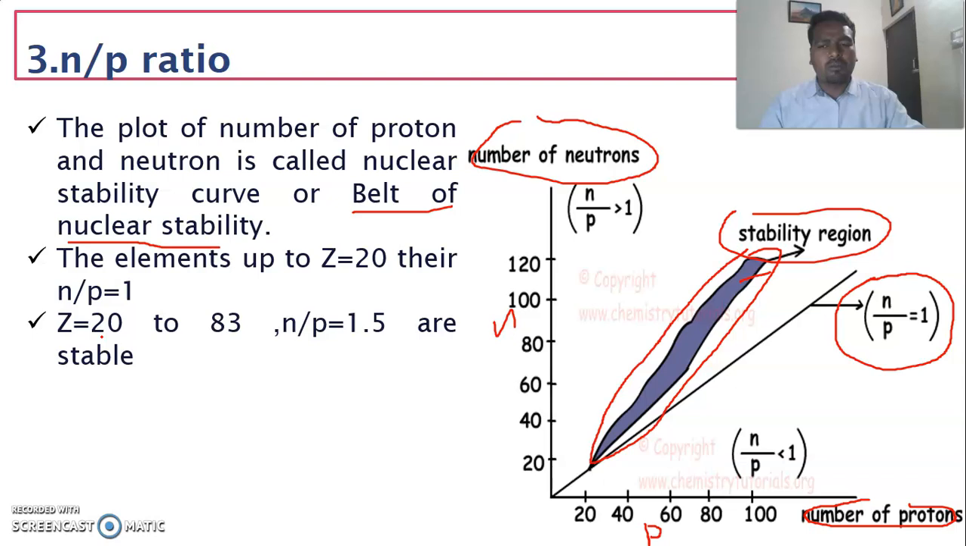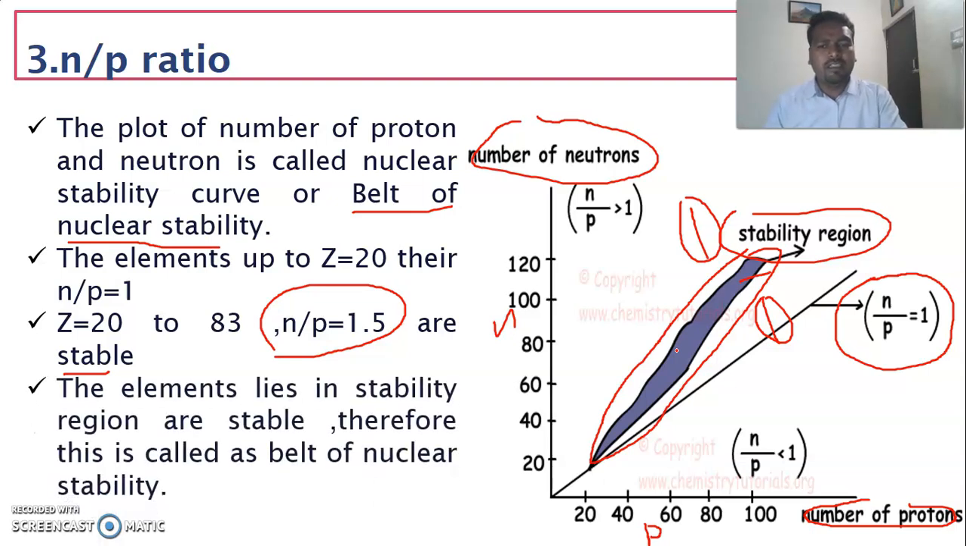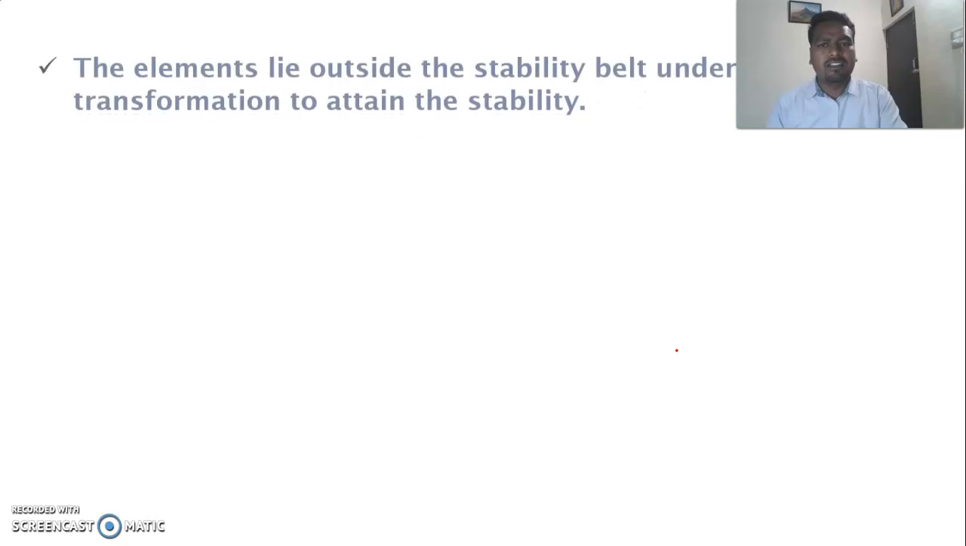The elements from atomic number 20 to 83 have an N by P ratio of 1.5 and are highly stable in nature. And some elements do not belong to this stability curve. That is, some elements lie above the stability curve and some lie below it. These are unstable in nature. The elements which do not come within the stability region undergo nuclear transformation to attain stability. So now let us see.